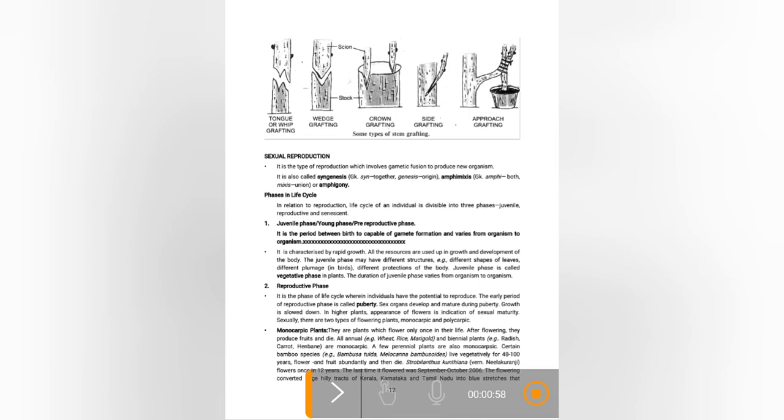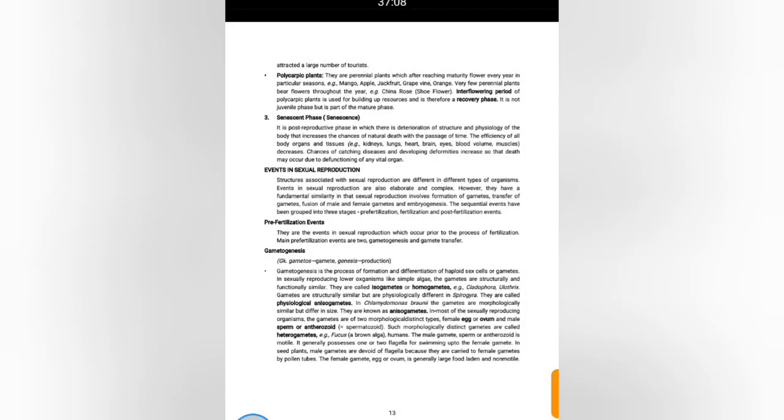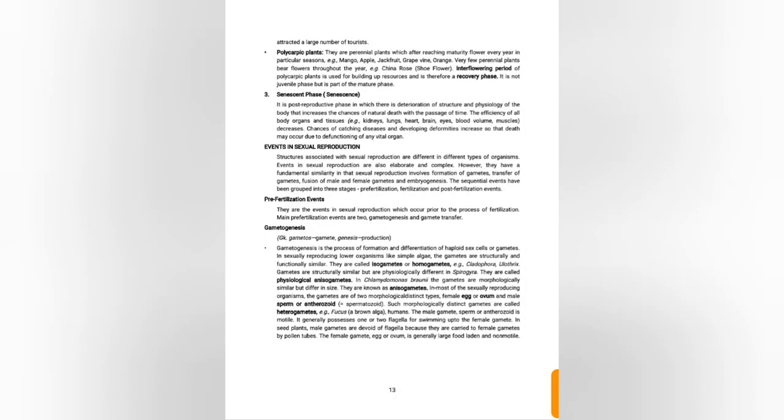Next is the senescent phase, where senescence occurs. That means natural death occurs. Some of the events in sexual reproduction are the pre-fertilization events, where fertilization occurs. After fertilization, reproduction occurs.